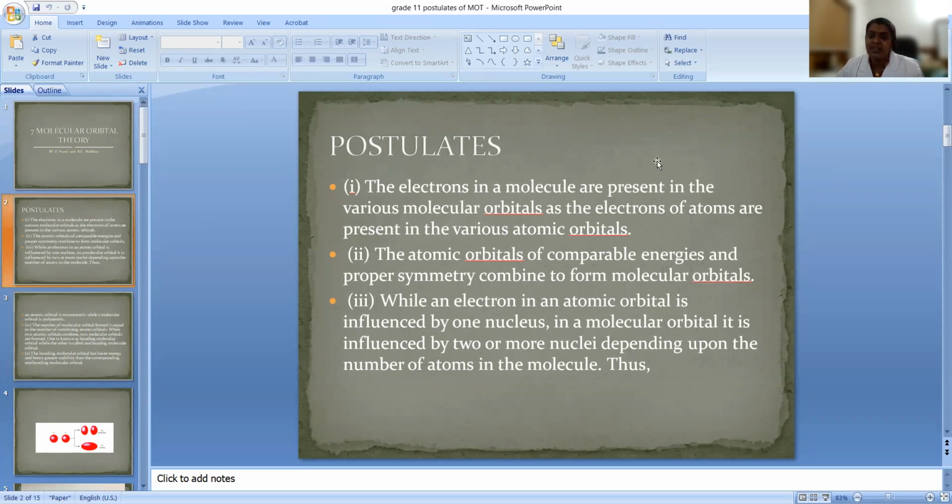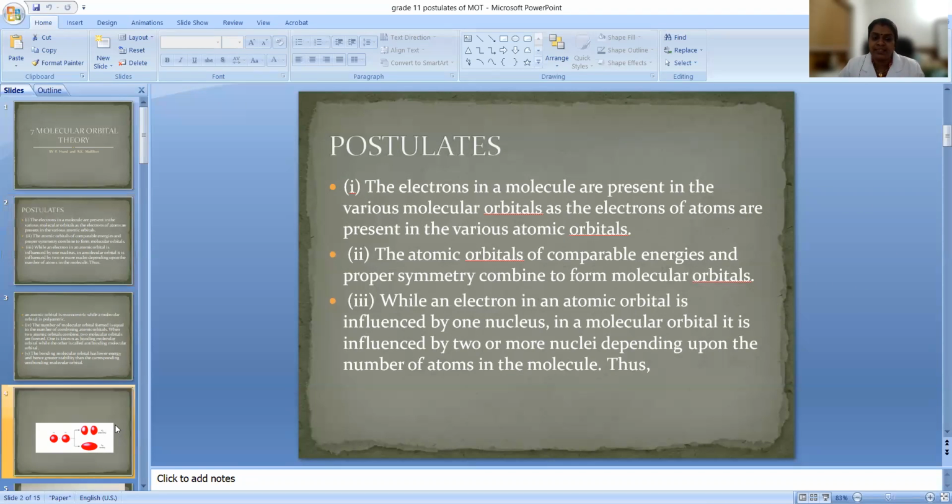Okay, so now what is the next postulate? It's very easy. However many atomic orbitals are combining, that many molecular orbitals you are going to get. Suppose two atomic orbitals are combining, so you will get two molecular orbitals. That's all. But these two molecular orbitals we can divide into two: one is called the bonding molecular orbital and the other is called the antibonding molecular orbital. So let us see antibonding and bonding molecular orbitals.